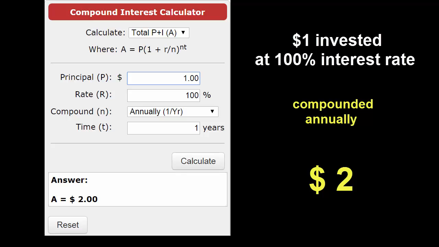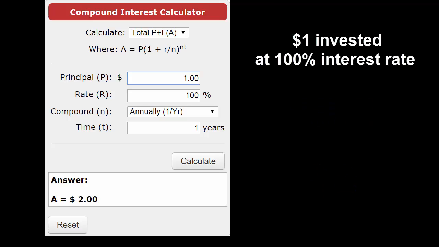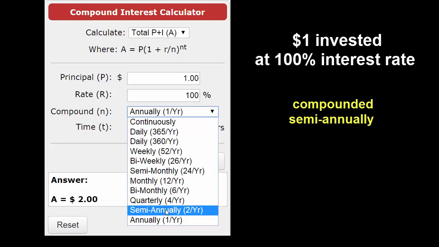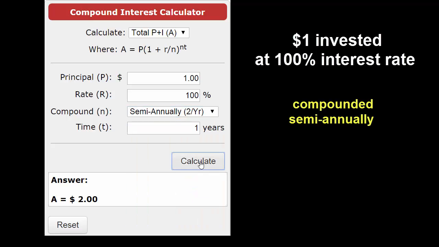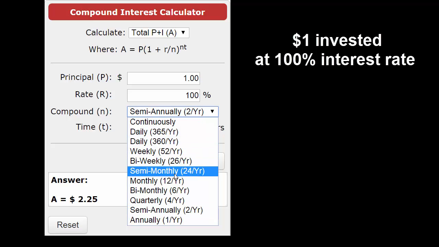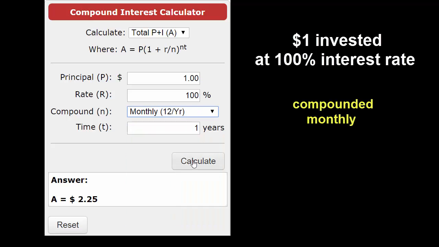That's fantastic. But in compound interest, what is done? This 100% is compounded. It is not given to you altogether. Maybe if it is given twice a year, so it would be 50% at the 6 months, 50% at the 6 months. If you break it down, you're going to get $2.25. So why don't we compound it more? Why don't we break it monthly? So 100%, break it down into every month, a little over 8%. So you get more than 2.25.